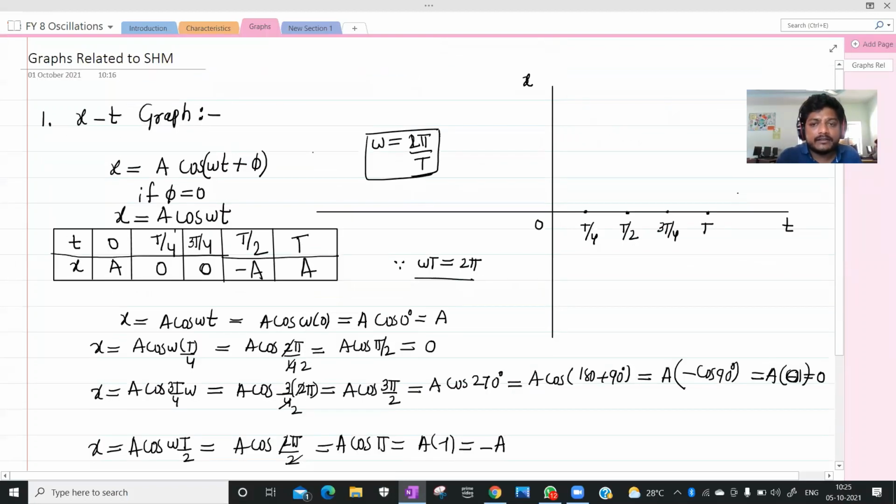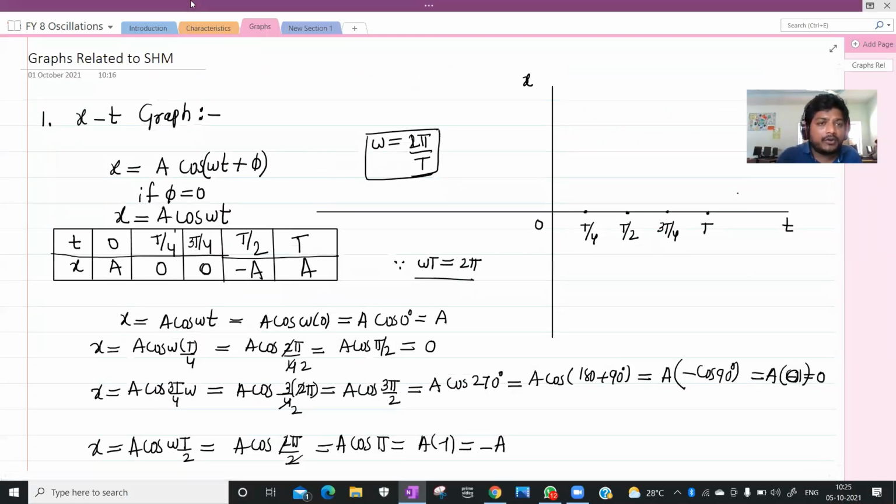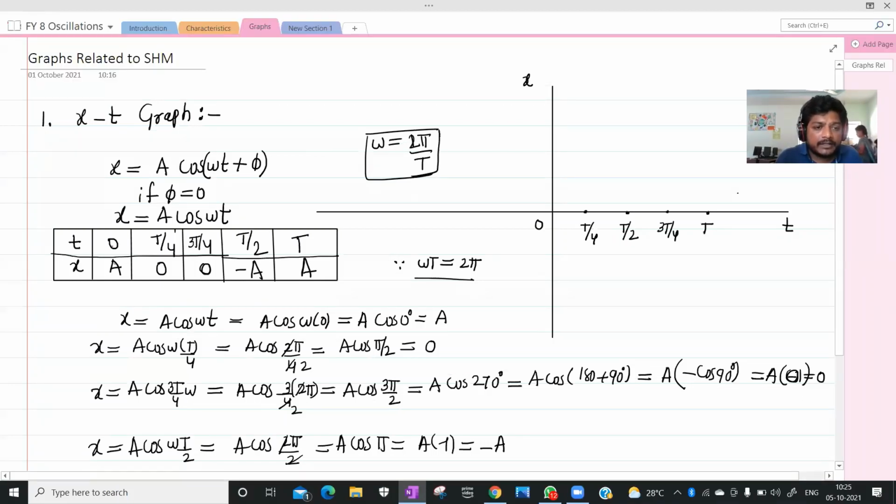See here, these are the values we have. Now I am going to draw the graph. Carefully observe. At time t equals 0, x should be maximum, this is capital A. Next, at t by 4, x will be 0.